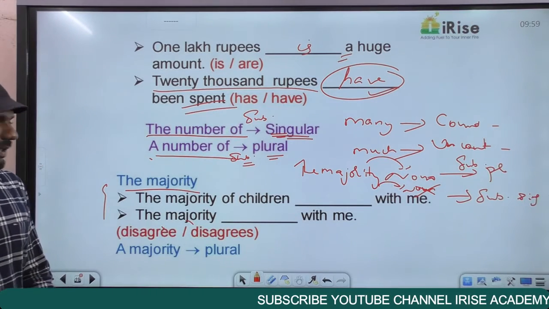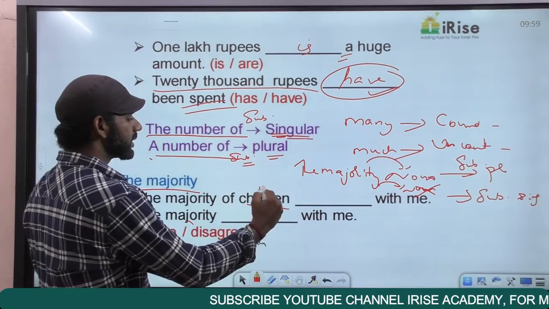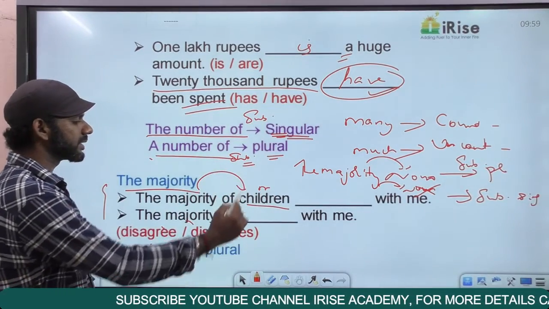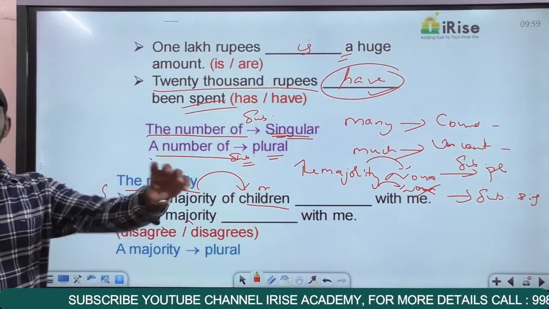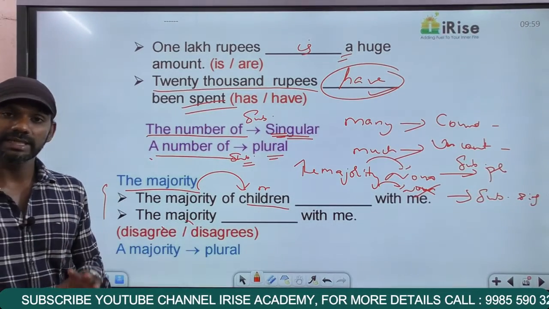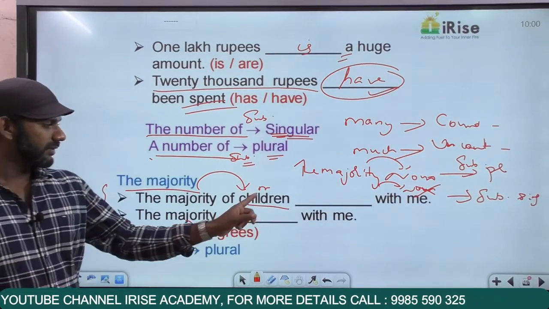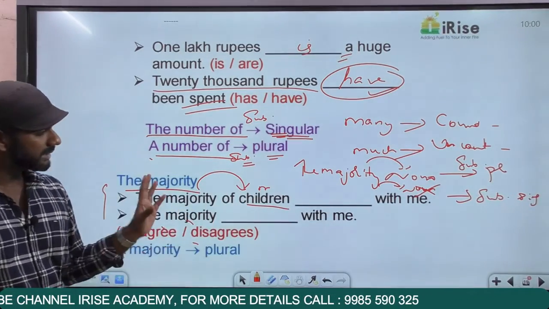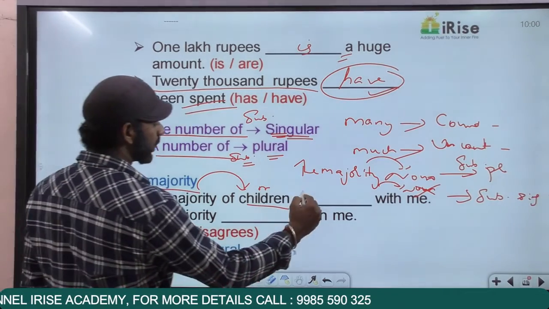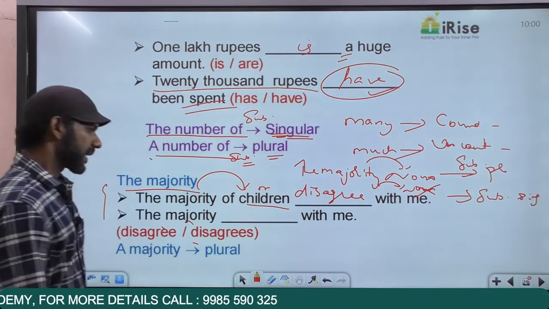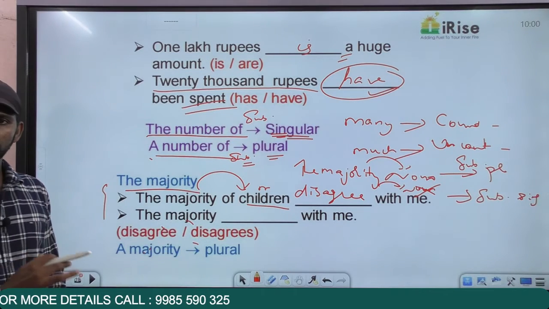The majority of children, children is a noun. So in this sentence, we have a noun after the majority. As I said, if there is a noun after the majority, the subject is taken as plural. The verb must also be plural. We have a noun after the majority here. The subject is plural. The verb must also be plural. Disagree with me. The majority of children disagree with me.